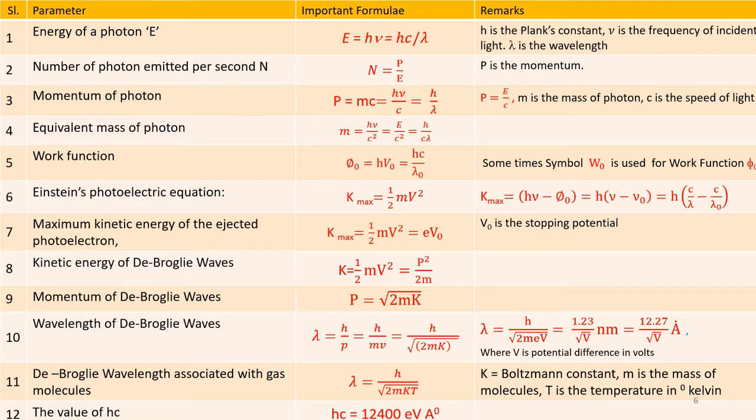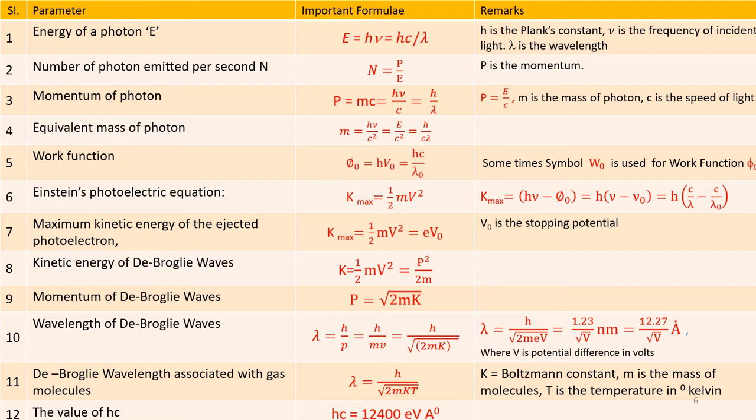Formula number 3. Momentum of photon. The symbol of momentum of photon is p, that is equal to m into c, where m is the mass and c is the velocity in vacuum, that is equal to h nu by c, that is also equal to h by lambda, that is equal to E by c. So please remember all the formulae, that is p is equal to mc, equal to h nu by c, equal to h by lambda, and equal to E by c. The explanations for these have been given earlier.